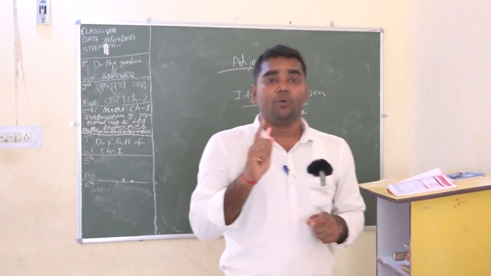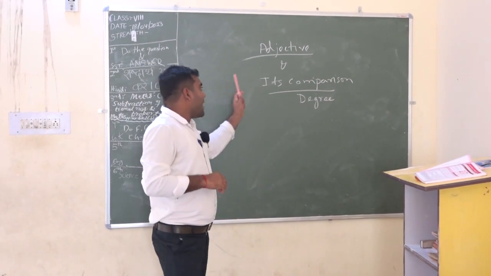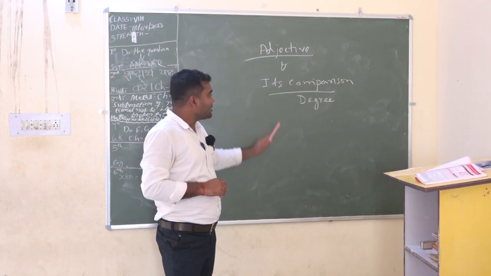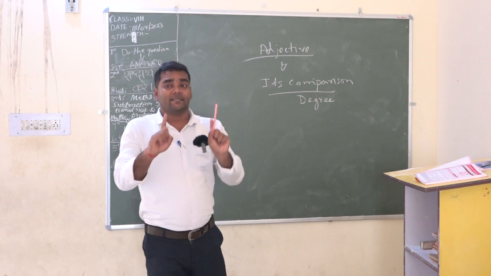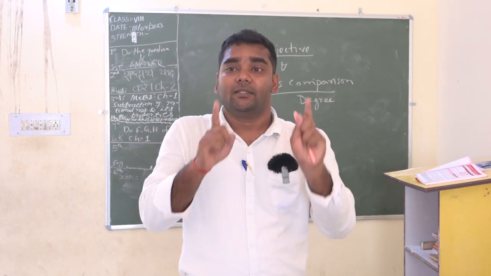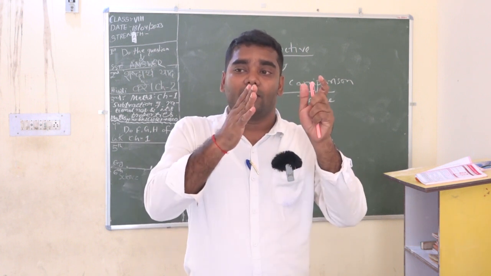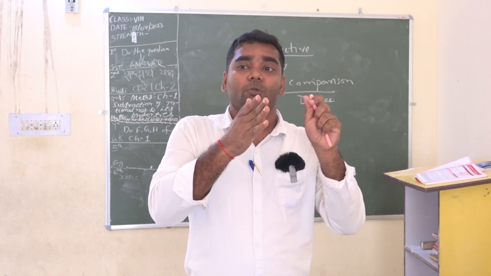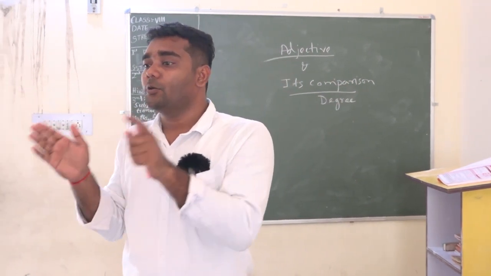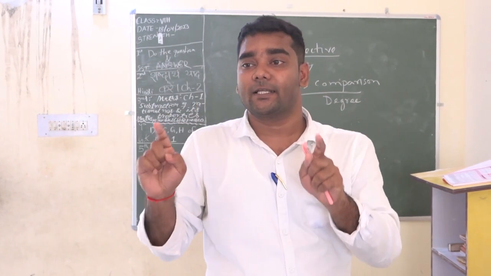Now in today's class we are going to learn that adjective we know already. It's a describing word. Now in today's class we are going to know its comparisons. Now we know that there are three parameters. To make categories of degree, we have classified into three different degrees.